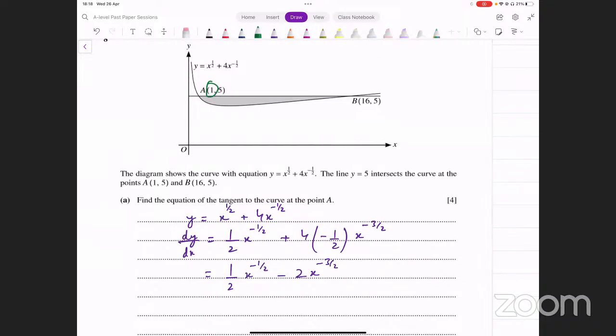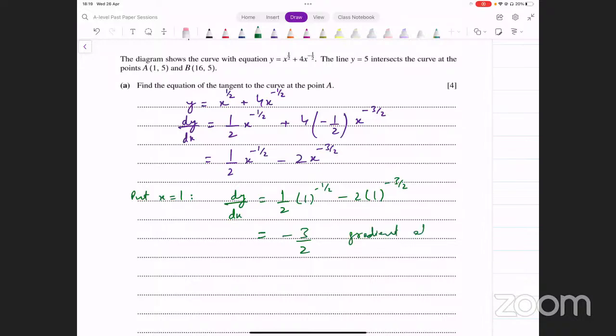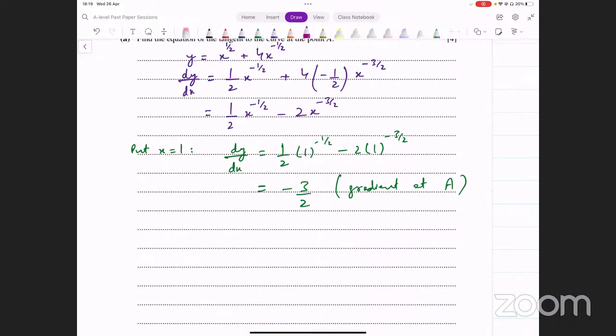we can input x equal to 1, right? That's the value of x that we have here. Let's do that. Let's put x equal to 1 here. And that gives us dy over dx equal to 1 over 2 into 1 raised to power minus 1 over 2 minus 2 into 1 raised to power minus 3 over 2. And that's 1 over 2 minus 2, which is minus 3 over 2. This is the gradient at the point A. तो tangent का भी एक gradient होएगा, जो curve का gradient है वही आपका tangent का gradient है, ठीक है?